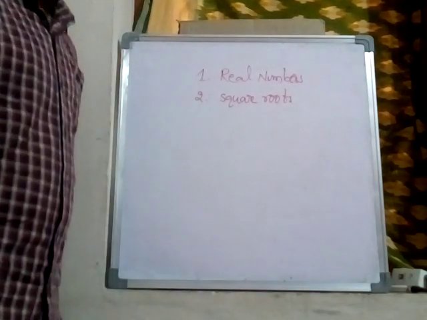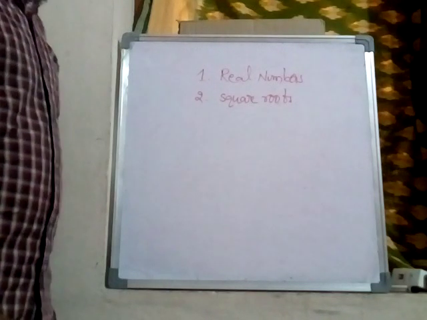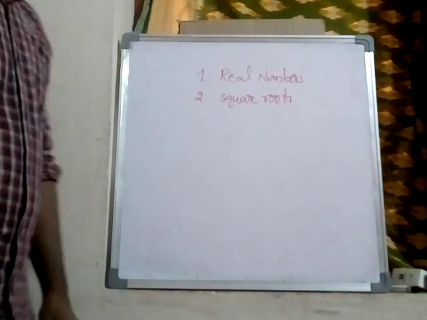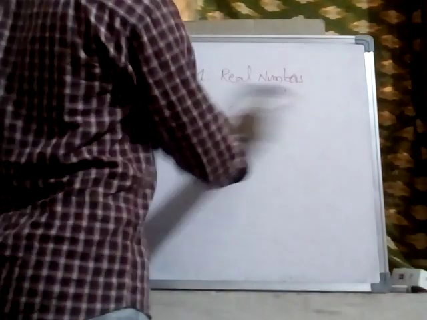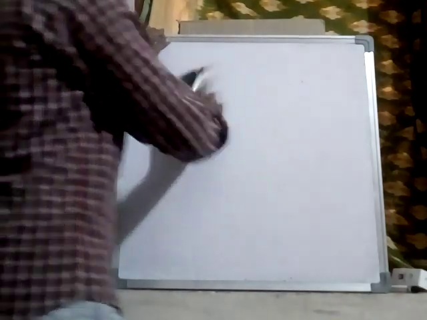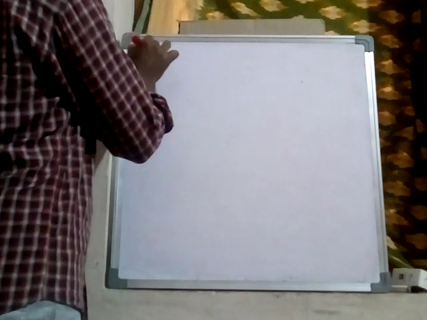So already some part is completed, I think. So I will start again from the beginning. First we have to discuss real numbers. What are the subtopics? Okay, first we have to learn what digits are.